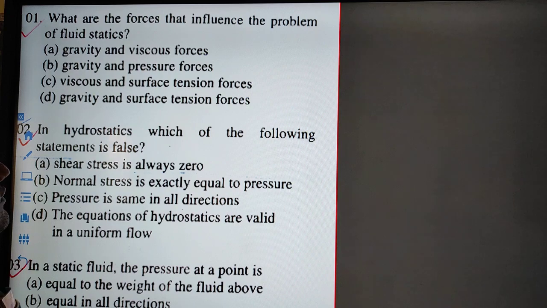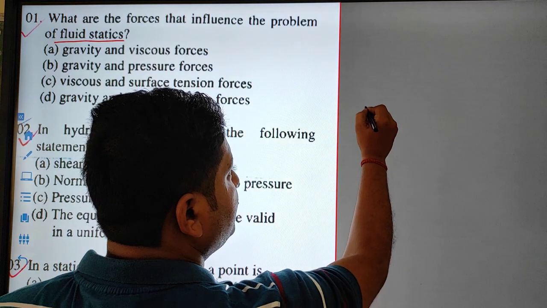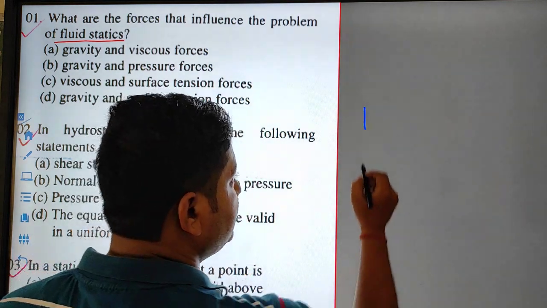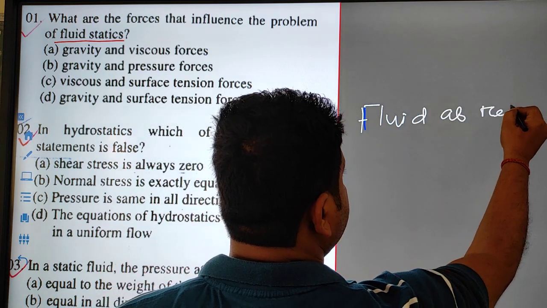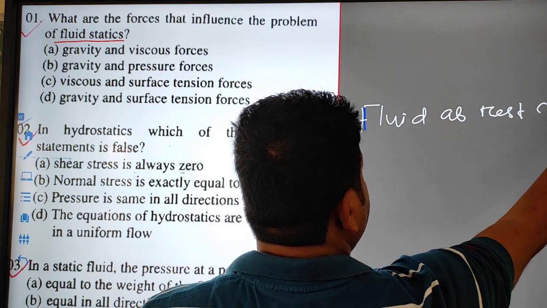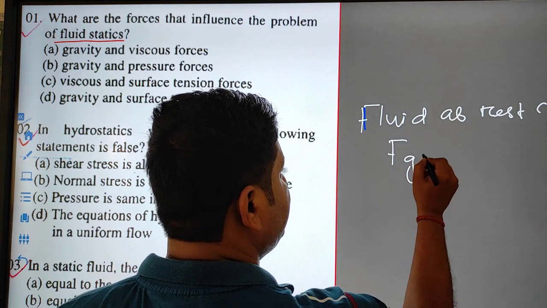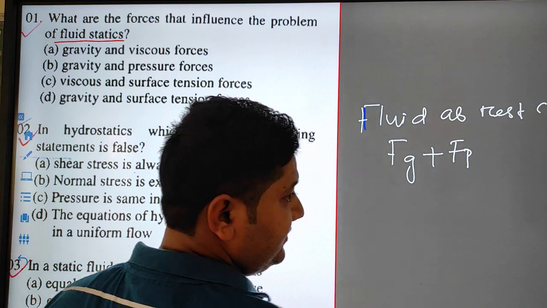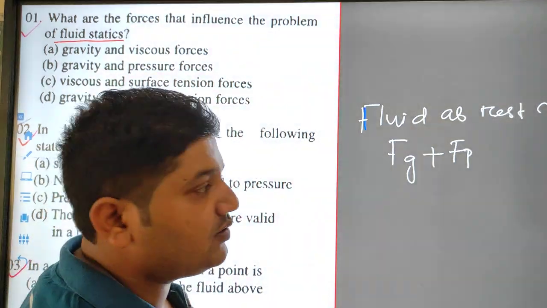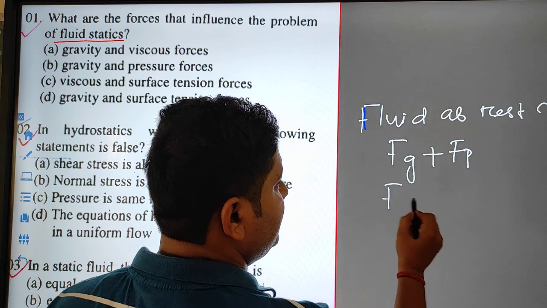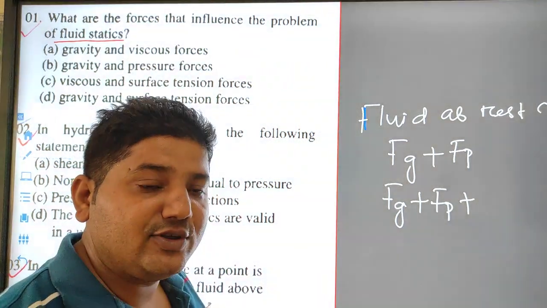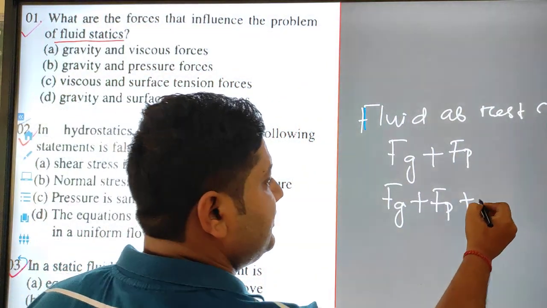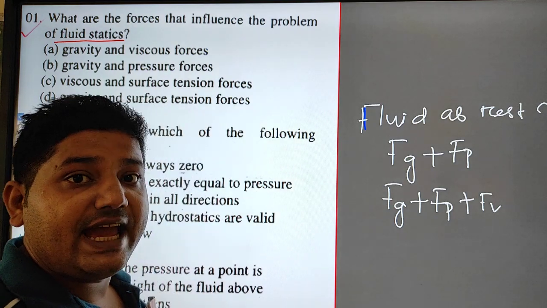What are the forces that influence the problem of fluid statics? When the fluid is at rest, definitely there will be gravity force and pressure force acting. But in the governing equation for fluid mechanics, there will be gravity force, pressure force, and if there is relative motion between the fluid layers, then definitely viscous force will exist.